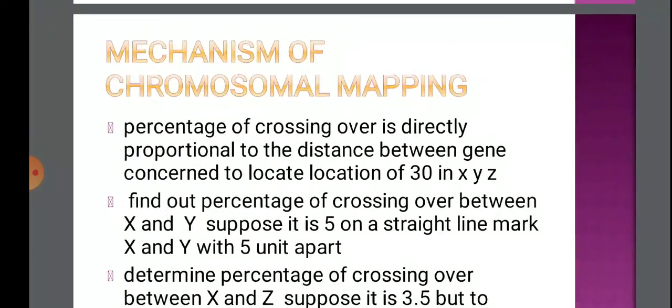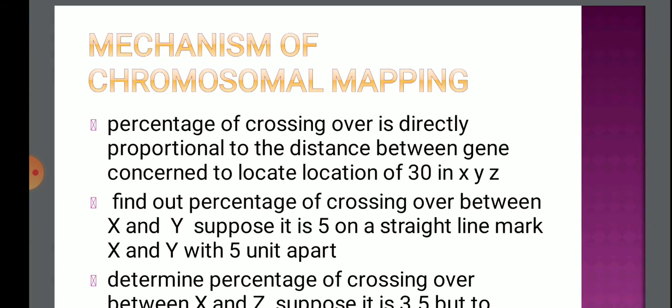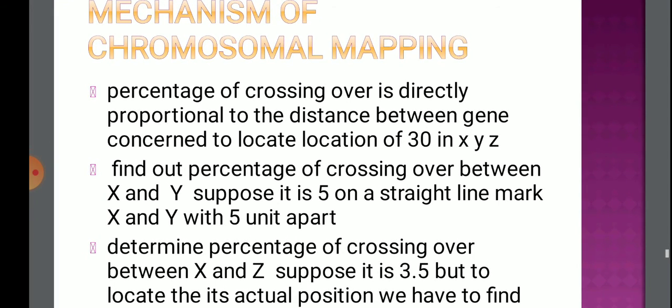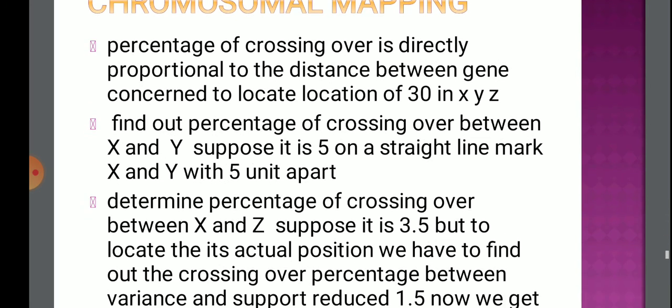Now the genetic map. Here we have one example to show the mechanism for forming a chromosomal map. Suppose there are 3 genes on a single chromosome, X, Y and Z, and they belong to the same linkage group. First we have to find out the percentage of crossing over between X and Y. Suppose it is 5.